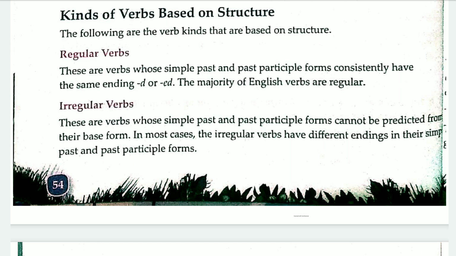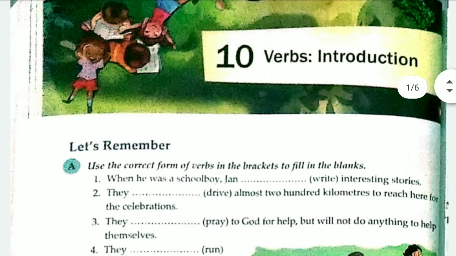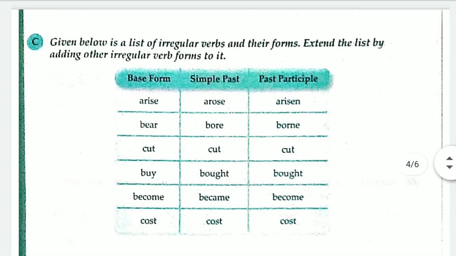In most cases, irregular verbs have different endings in their simple past and past participle. I told you they have a different ending in the simple past, and they have a different ending in the past participle also. Let's see the table. What is given here? We'll see the table and it will get clear. Given below is a list of irregular verbs and their forms. Extend the list by adding other irregular verbs. You can add some more irregular verbs to this.